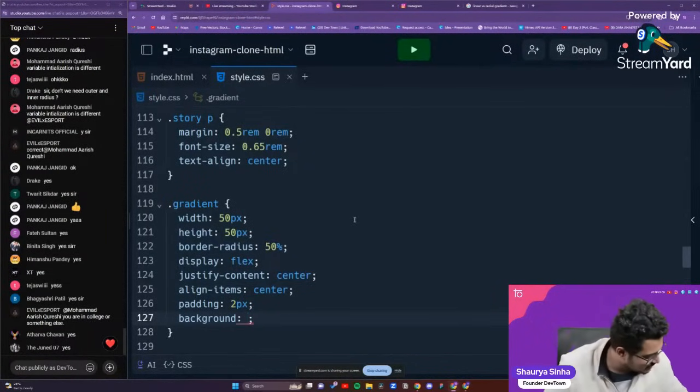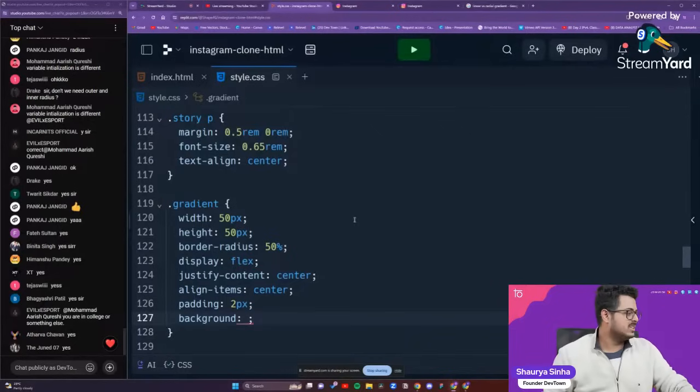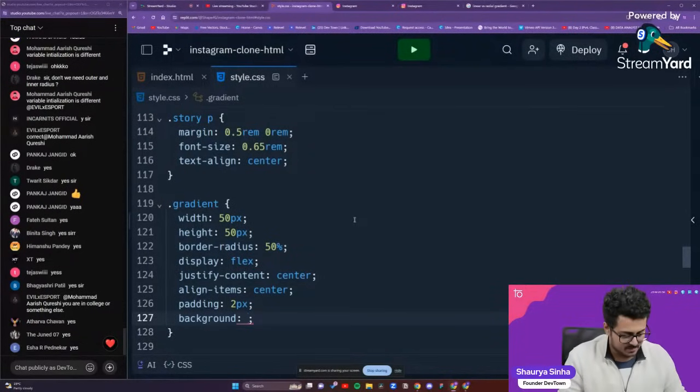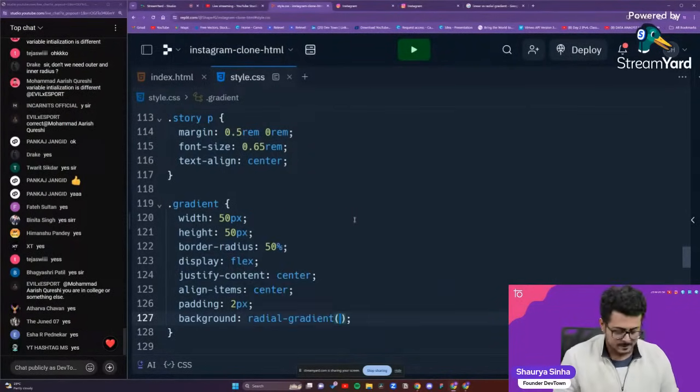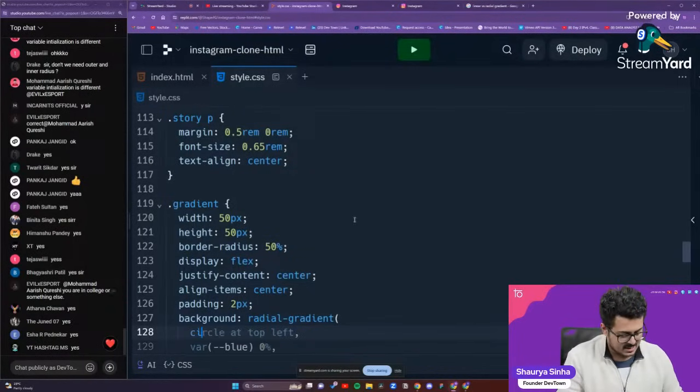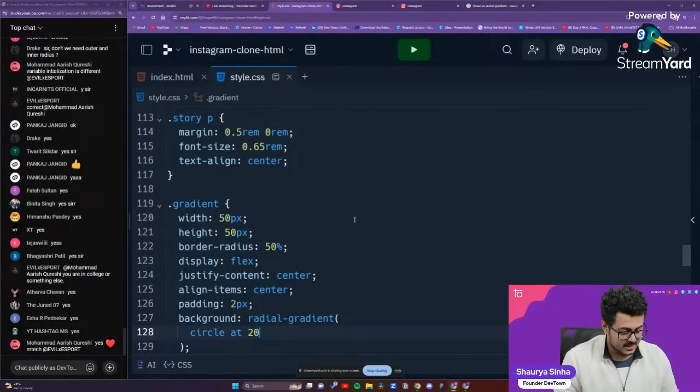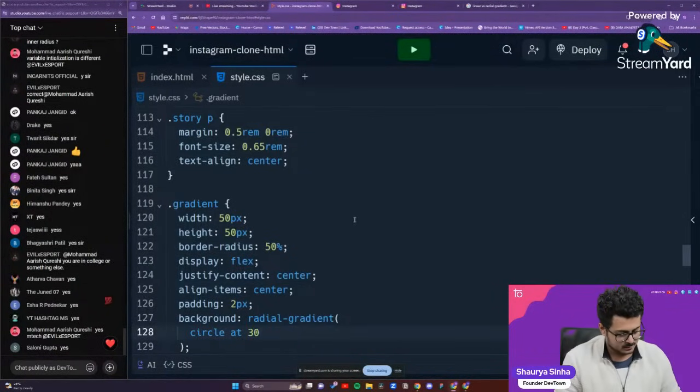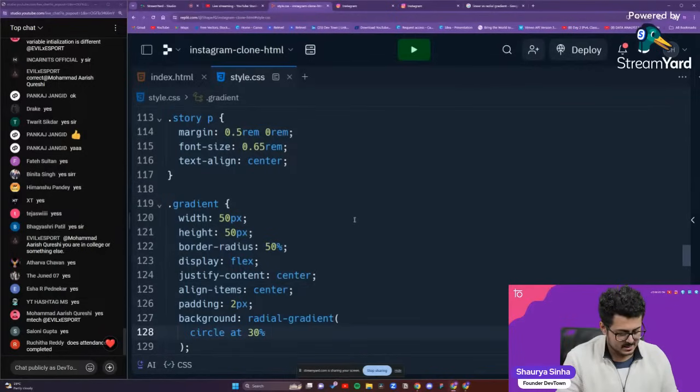I wrote it down somewhere. Oh yeah, I got the numbers, guys. So I will just tell you guys about the numbers. So radial gradient, that is what we want to use. And then circles, yeah, I asked here the circle at 20%, sorry, 30%, and 107%.